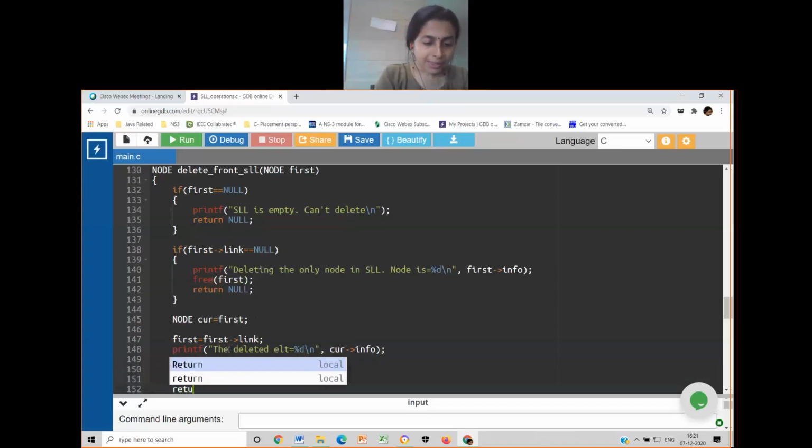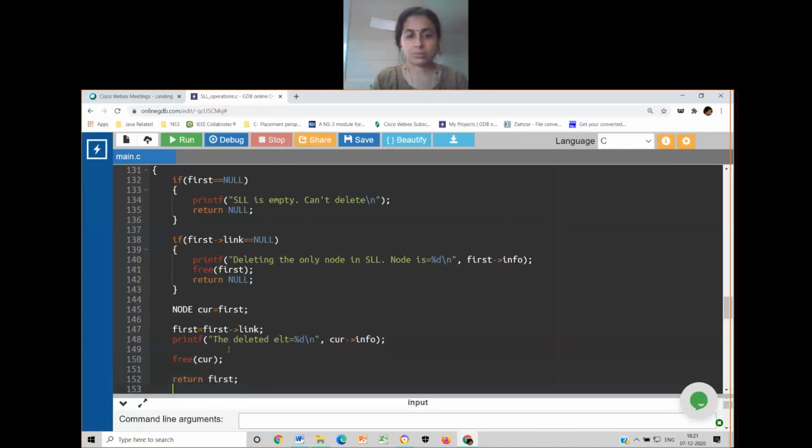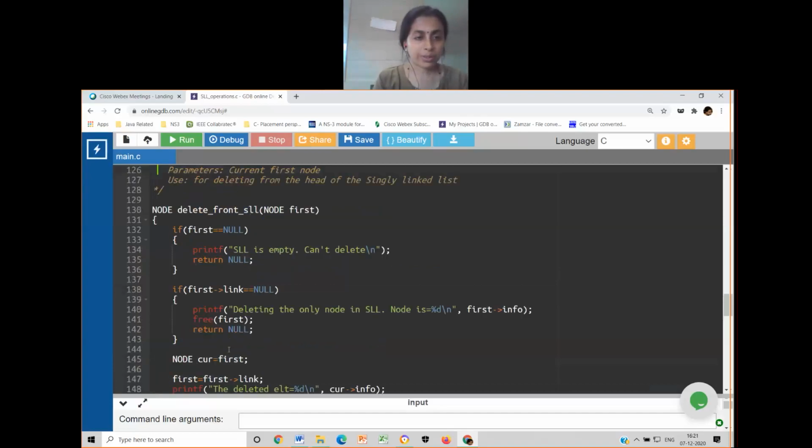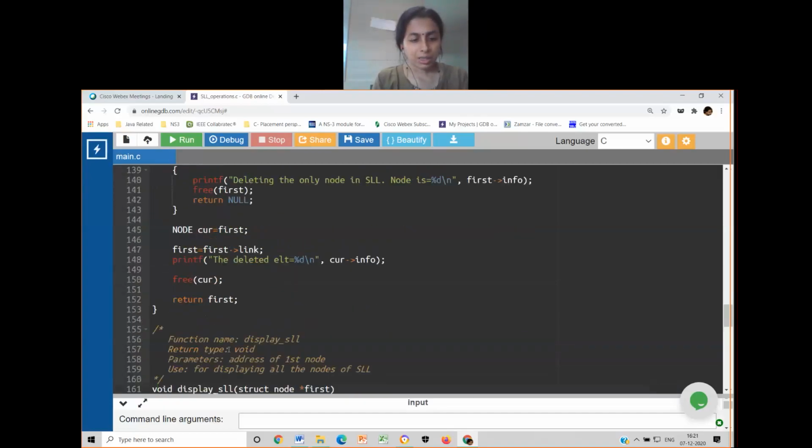Then obviously I have to return the new first. Okay. So definitely I'll have node as a return type. Any doubt here? Any doubt at this point?